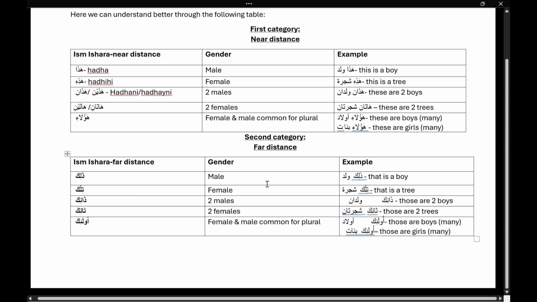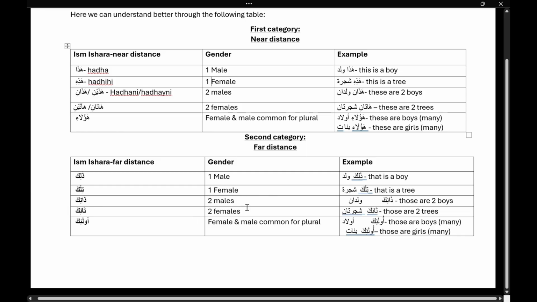Zalika for one male, tilka for one female. I hope you will remember. I will write it specifically here. Inshallah, it will become easier for you if you want to take a screenshot for easy remembrance.